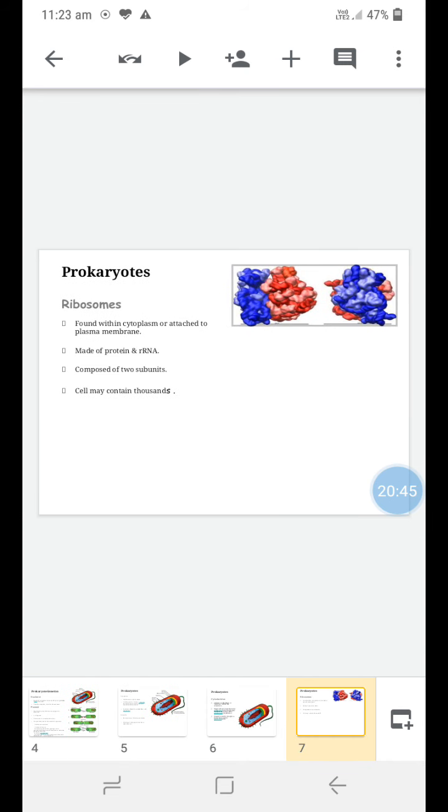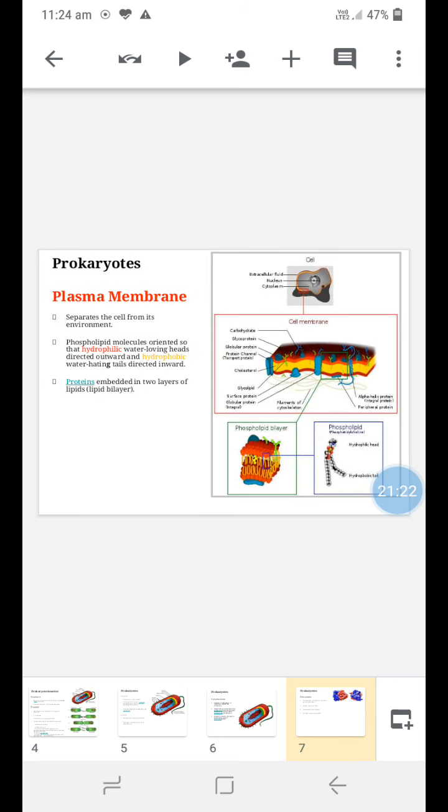Then ribosomes are another component of the prokaryotic cell, found within the cytoplasm or attached to the plasma membrane. They are made up of protein and RNA, that is, ribosomal RNA, and are composed of two subunits, called 70S and 80S, and each is again made up of two smaller subunits. Thousands of ribosomes are present in the cells. Their appearance is rough, and they are present in bunch-like structures in the prokaryotic cell as well as in the eukaryotic cell.